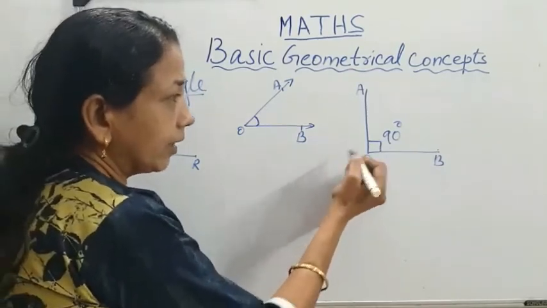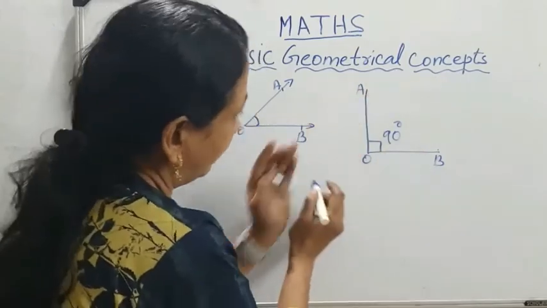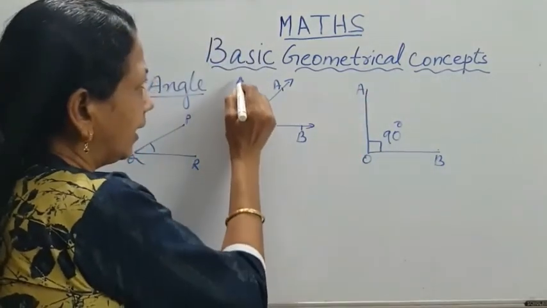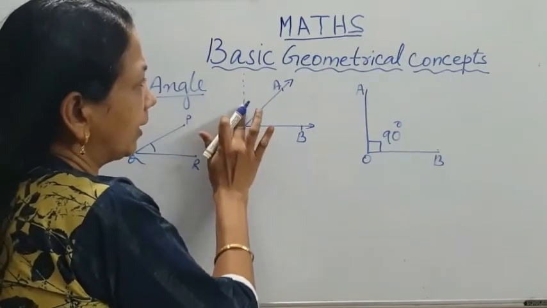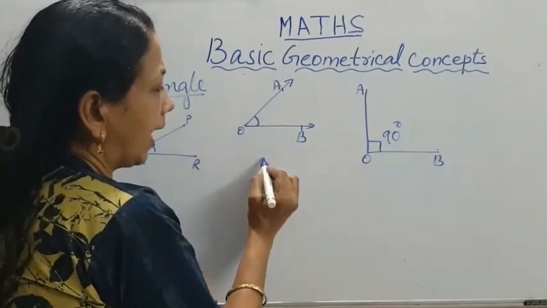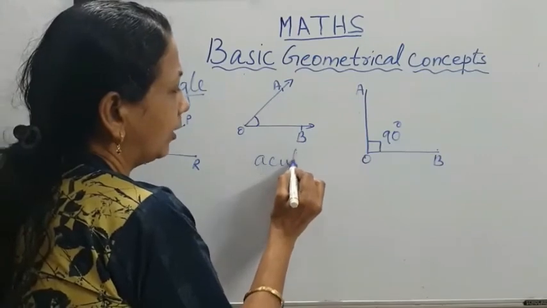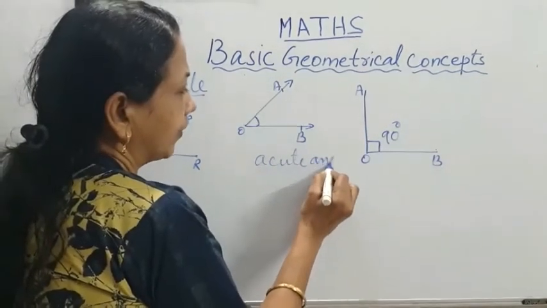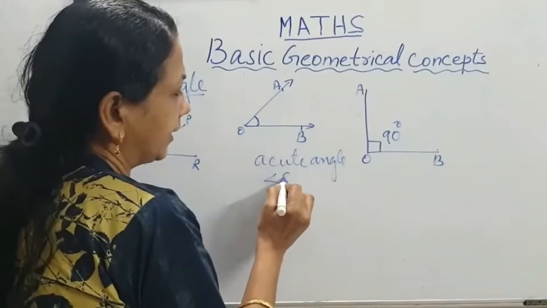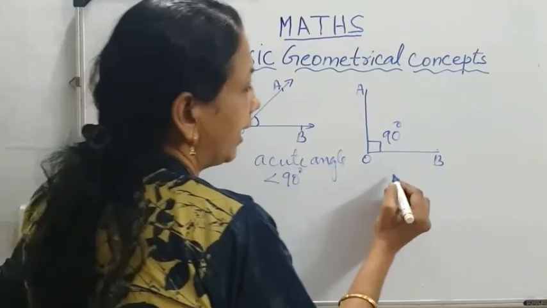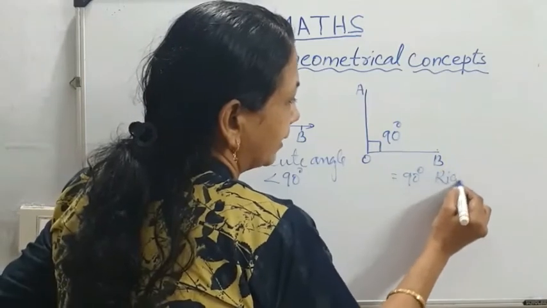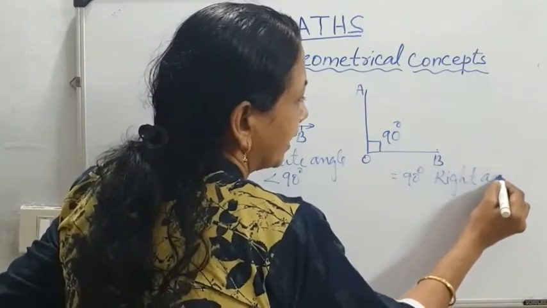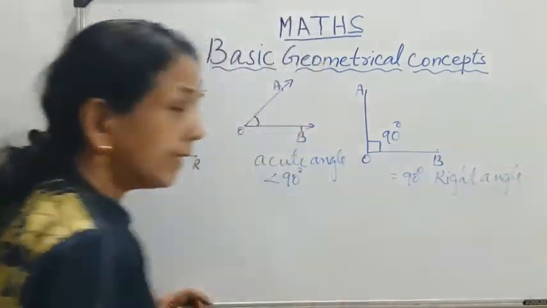If it is less than right angle, for right angle this much we need. Yes or no? It is not that much. So it is called acute angle. Less than 90 degree is acute angle, equal to 90 degree is called right angle. Is it clear?